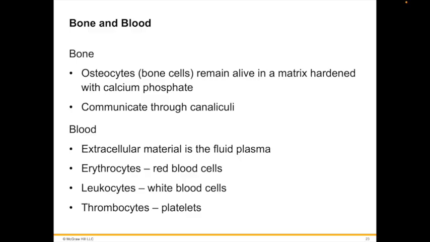Thrombocytes are fragments of a type of bone marrow cell, and blood is discussed a bit more in chapter 48, which I will lean on throughout this lecture to continue teaching about bone, not to mention blood. So bone is more so in chapter 45. Blood is more so in chapter 48.